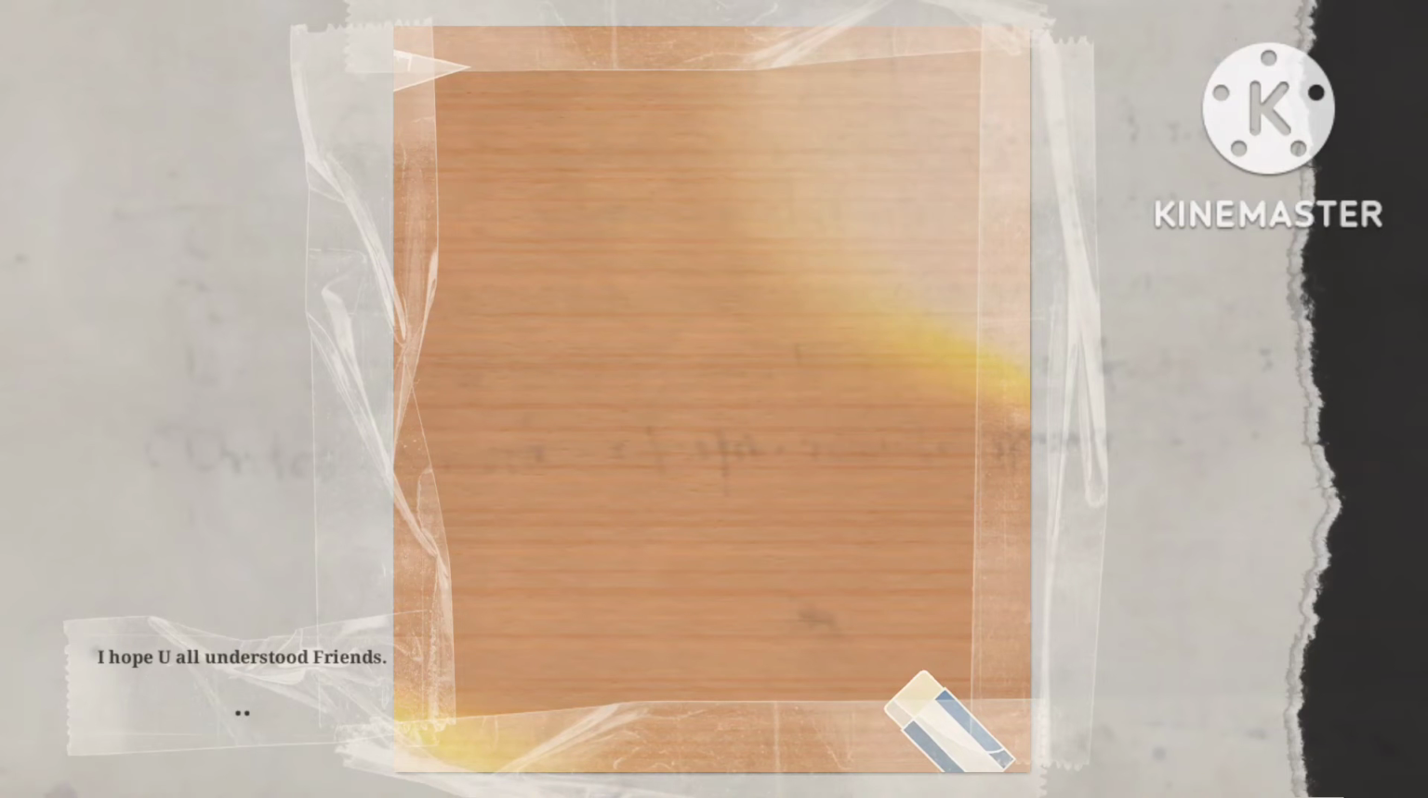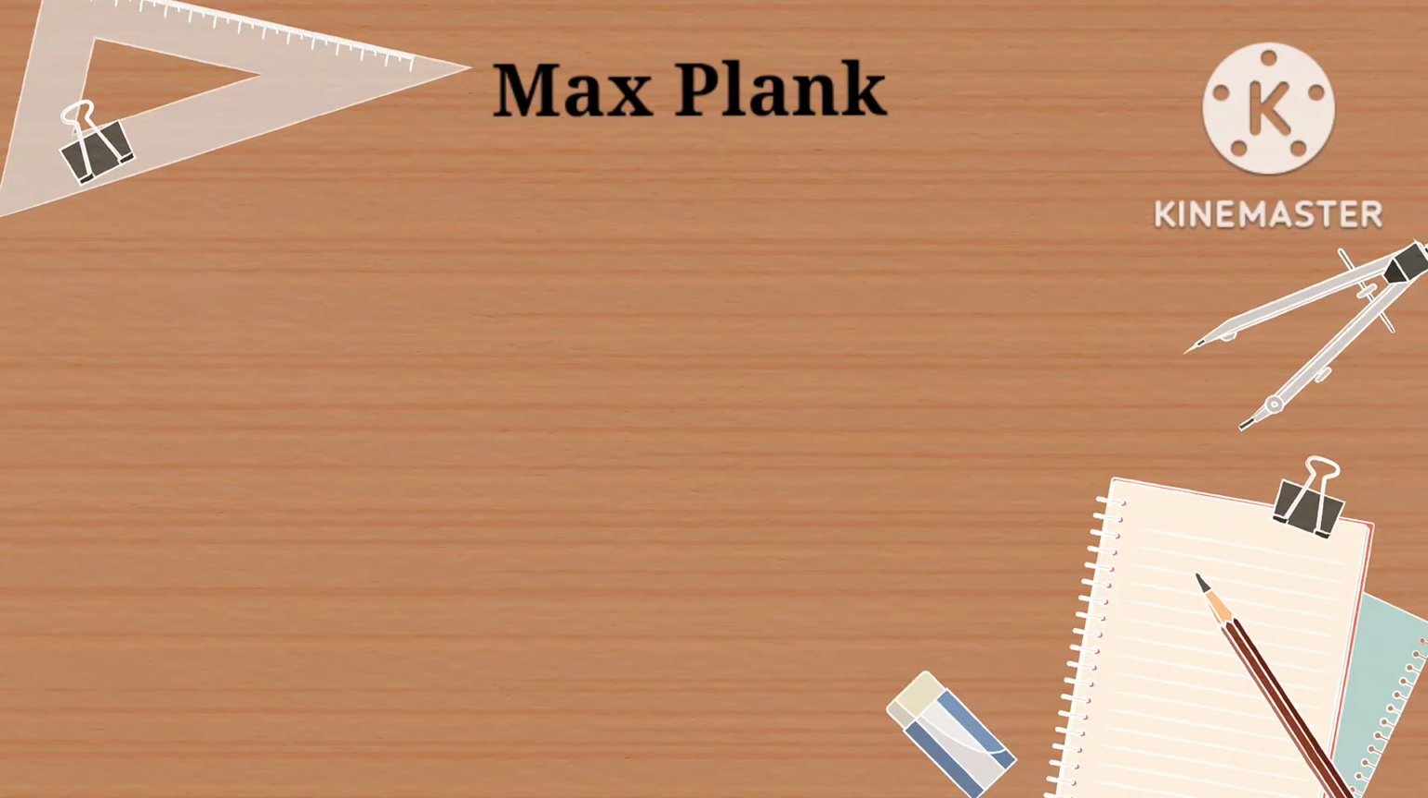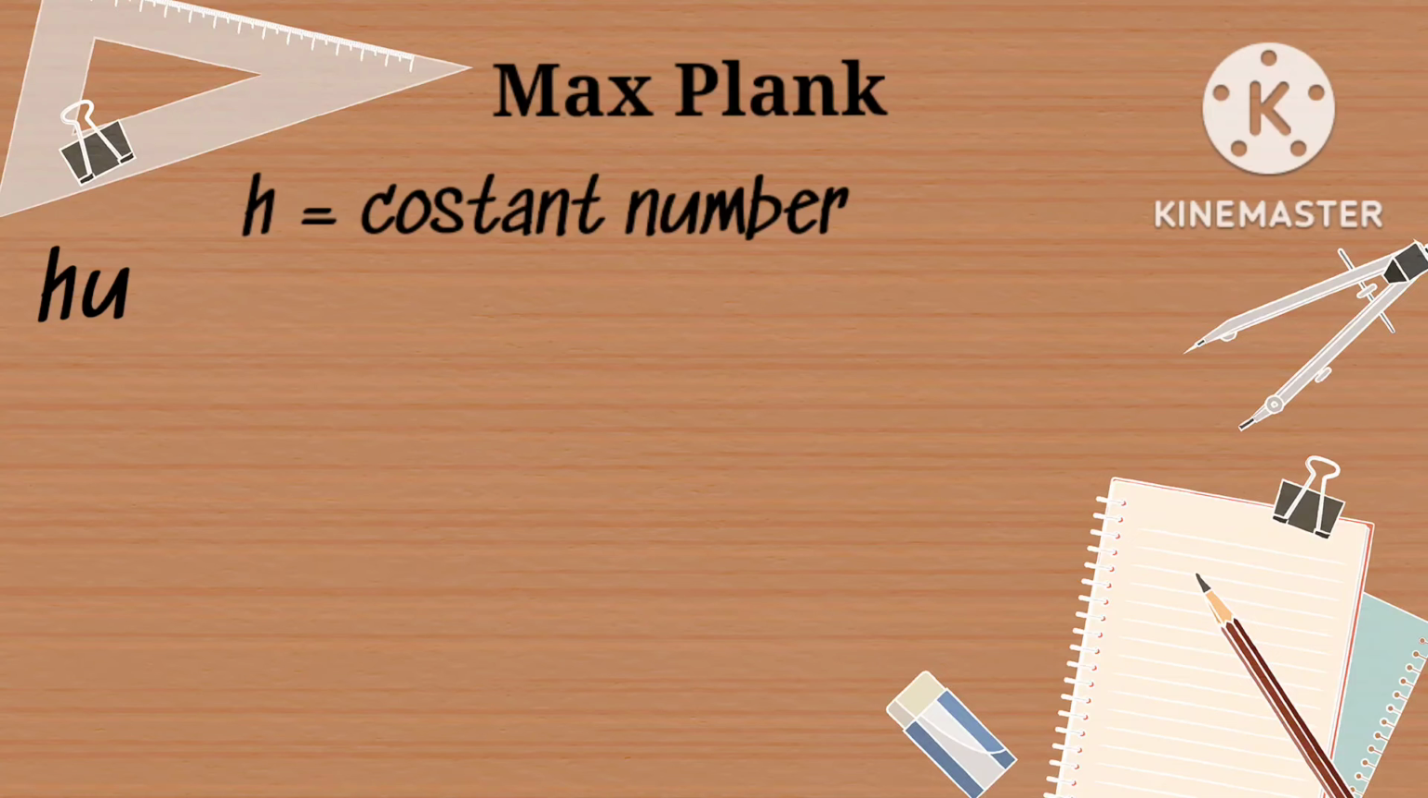moving to the energy of the frequency. Now we are going to learn about a special person here, that is Max Planck. Planck is the scientist who concluded the energy of the frequency. So what did this person do? He assumed that energy is always emitted in multiples of hν. What is h here? h is a constant number. h here is 6.626 × 10^-34. This is a constant number.